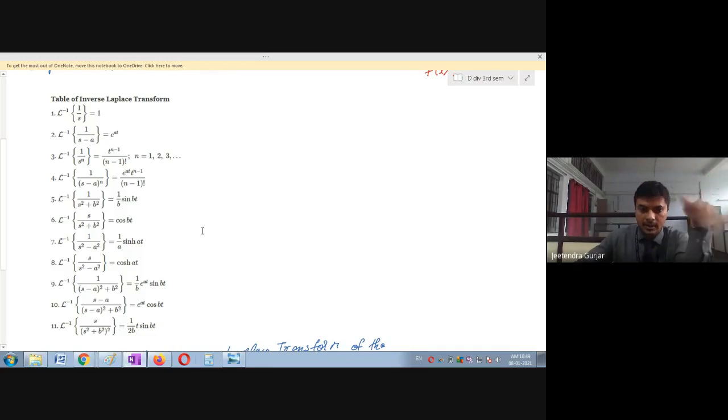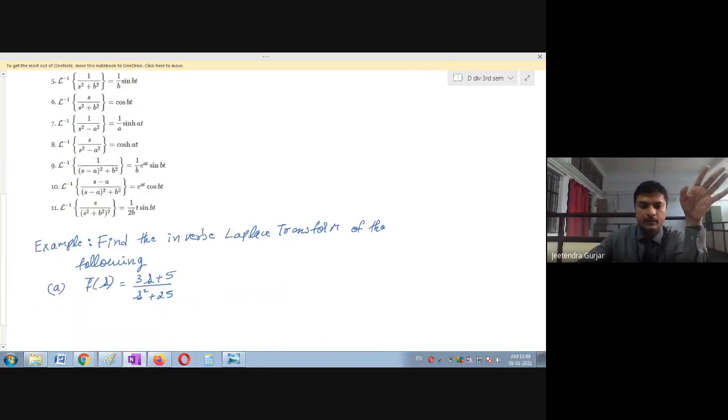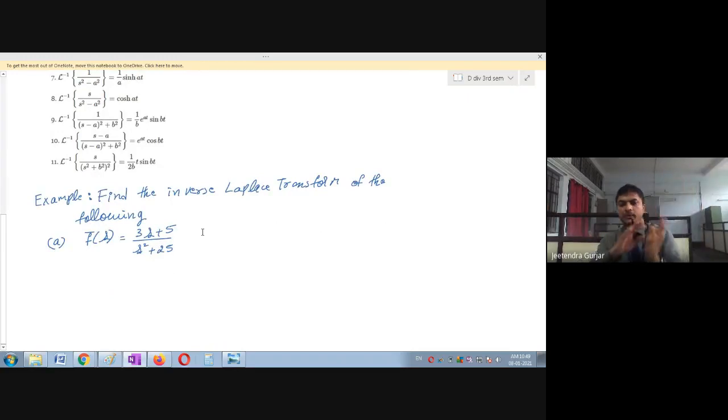Okay, so by using this inverse Laplace transform, we have the examples. Now see, they have given the reverse. Now they have given the answer. Now you're going to go back all the steps and you are going to get the question, that is the reverse. So the parameter is given, and you are going to find sine, cos, right? All this you are going to get one by one. Let us see the first example. Its question is very simple: find the inverse Laplace transform of the following. Okay, so let us see the examples one by one.